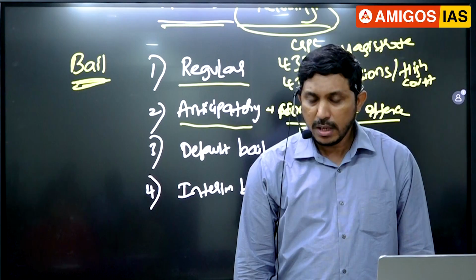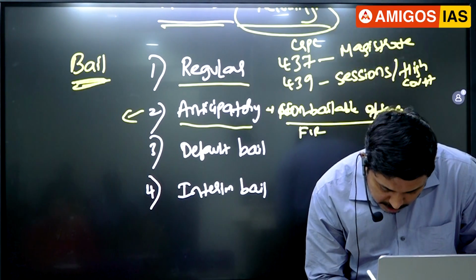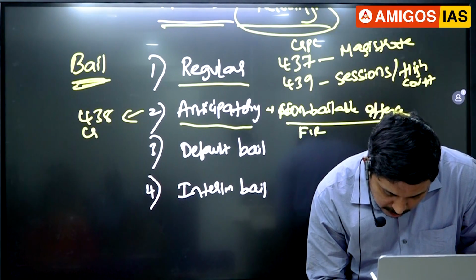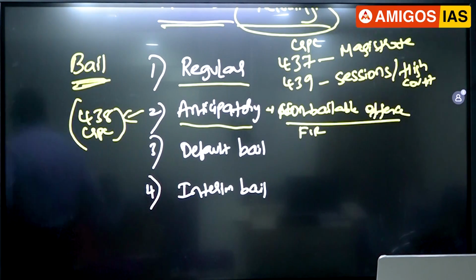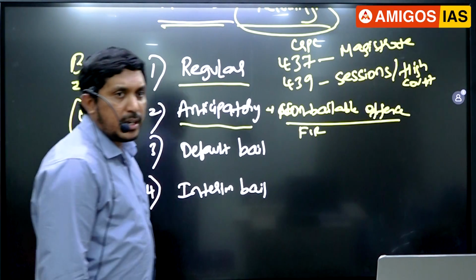This is mentioned in 438 CRPC. It's called advance bail there, guys. What does this mean? 438 CRPC.